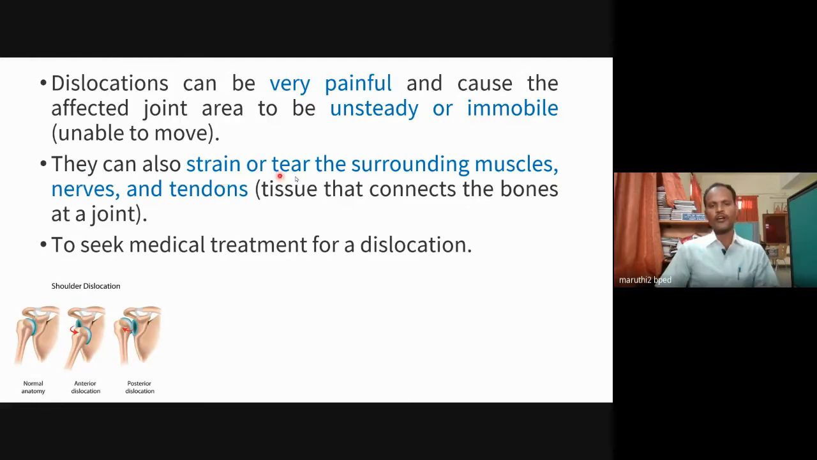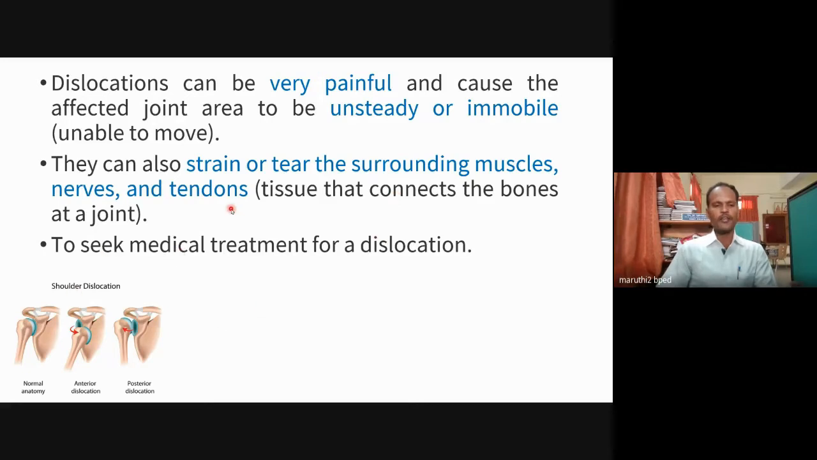They can show strain or tear in the surrounding muscles, nerves and tendons. So it may be a strain or some injury in the muscles, nerves and tendons. It will affect muscle, nerves and tendon. When we get a dislocation, sometimes the nerves are cut. Sometimes the tendon comes outside from the bone. Sometimes muscles may tear. So automatically the injury will be very high.